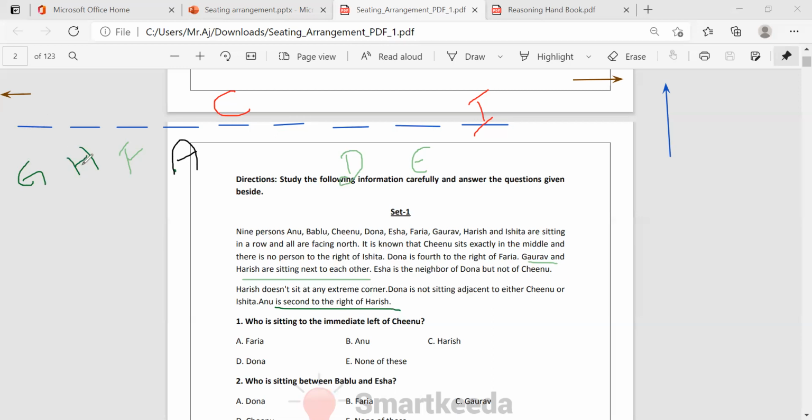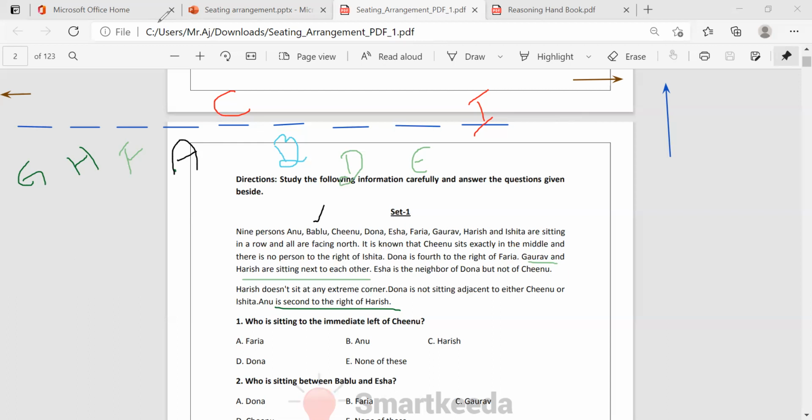Gaurav is filled, Harish filled, Faria filled, Anu filled, Chinu filled, Dona filled, Isha filled, Ishita also filled. Who's remaining? Bablu. Here will be Bablu. Now we got the places.